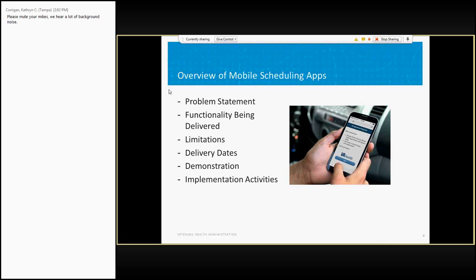We're going to take time out to do a real demonstration. You will actually see the app working. And then we'll talk about the field test results from a field test that we've already done, and the implementation activities that are going to be required at all of the VAMCs in order to implement this app. Next slide, please.